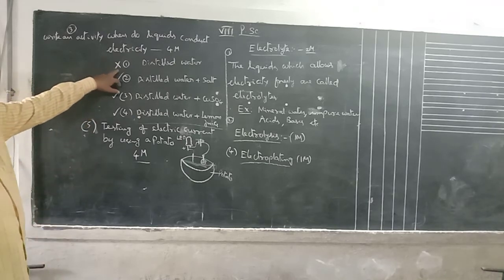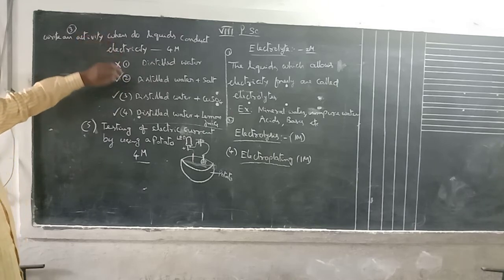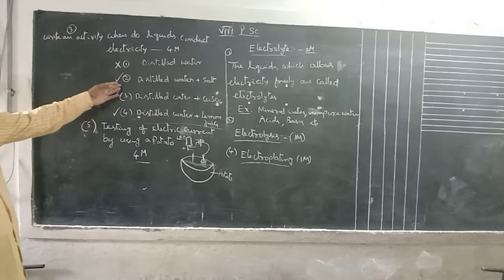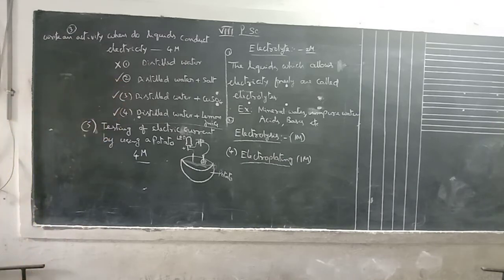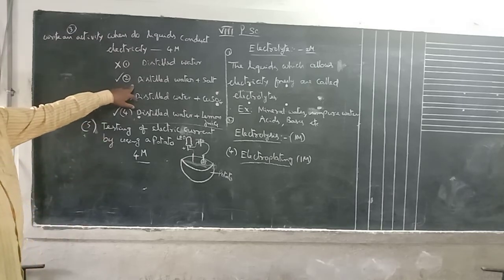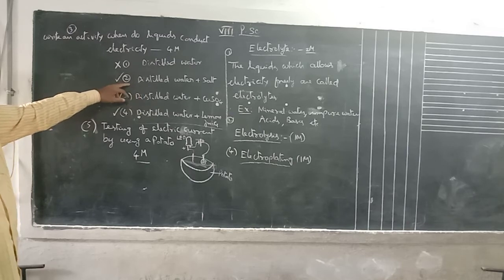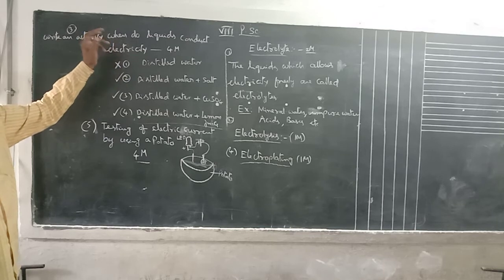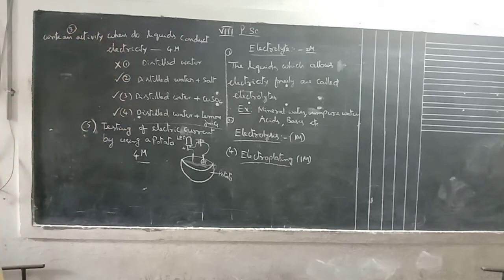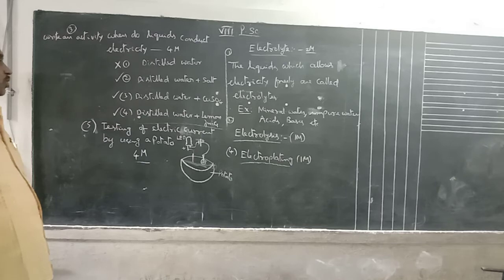So the liquid is a bad conductor. That means current will not pass. That is a non-electrolyte liquid. Second one, take the salt solution, that means distilled water with the salt. Again connect and test with the LED. The LED immediately glows. What does it mean when the LED glows? That salt solution, distilled water having some salt, acts as a good conductor of electricity. That means it is an electrolyte.